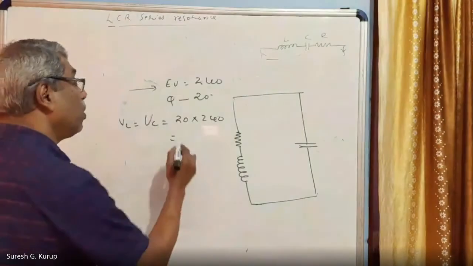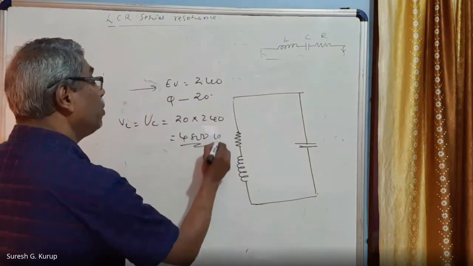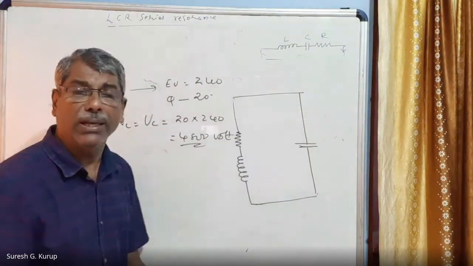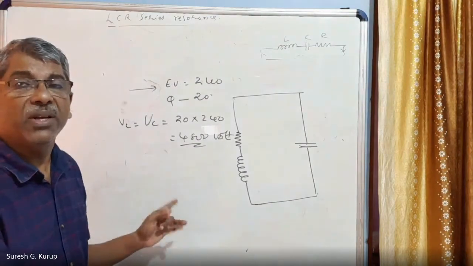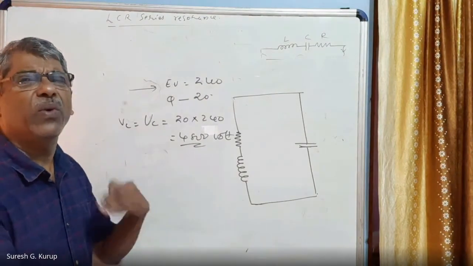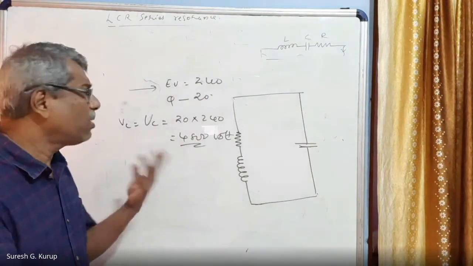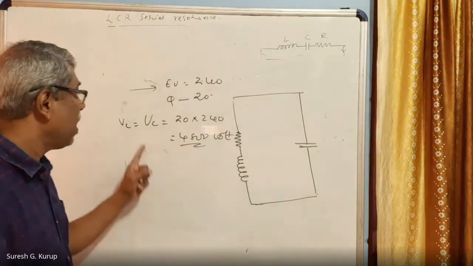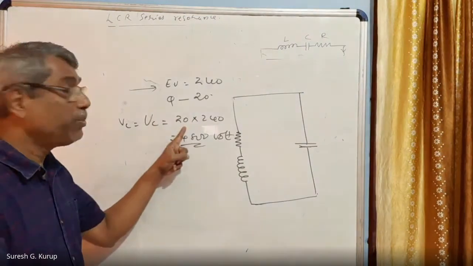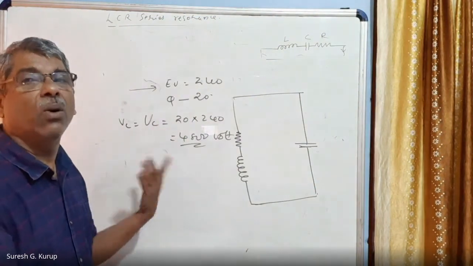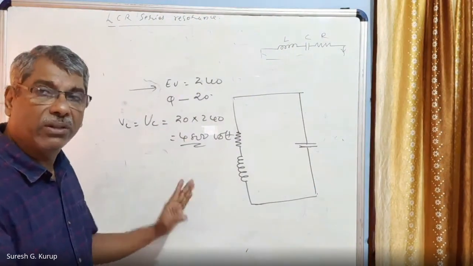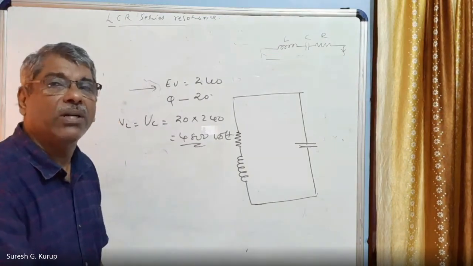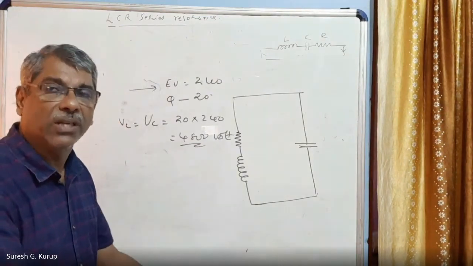It becomes 4,800 volts. So this is the important thing. So at resonance, the voltage across L or C becomes very, very high. That is many times greater than the applied voltage. How many times? That is accordingly as the quality factor. That many times the voltage increases across L or C, right?